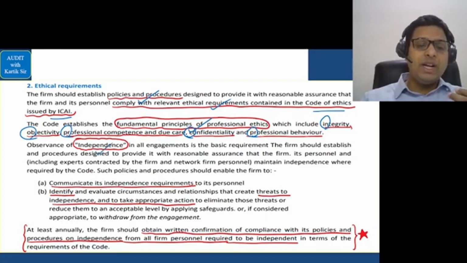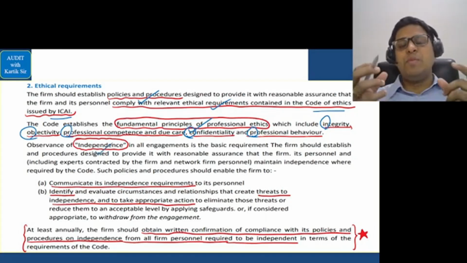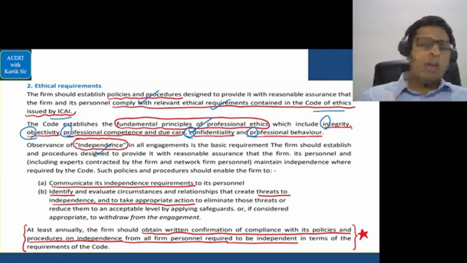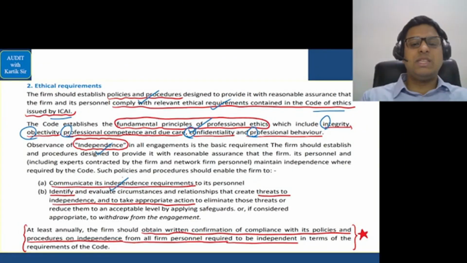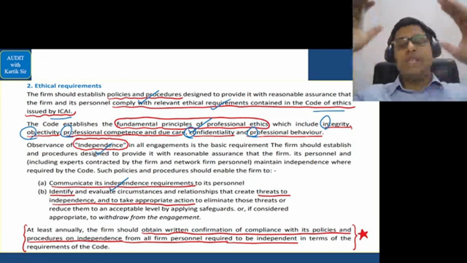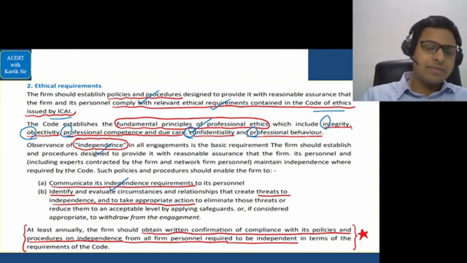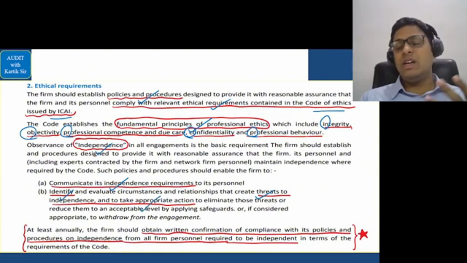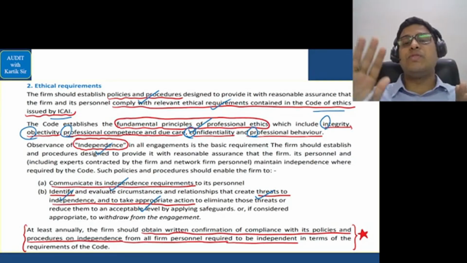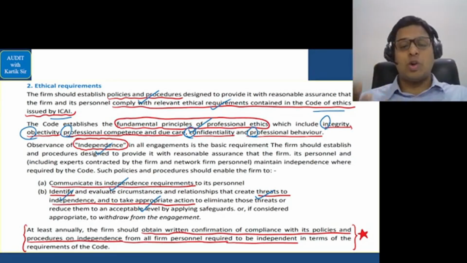Next, independence is an important matter for the auditor. Auditor should always have an independent relationship with the client. So auditor should communicate his independence requirements to the client's entity, and his policy and procedure should always mention the requirement of independence. We should identify the threats to independence and take whatever appropriate action the auditing firm can. So if there is any threat to independence, the auditing firm should ensure that the threat to independence is controlled.